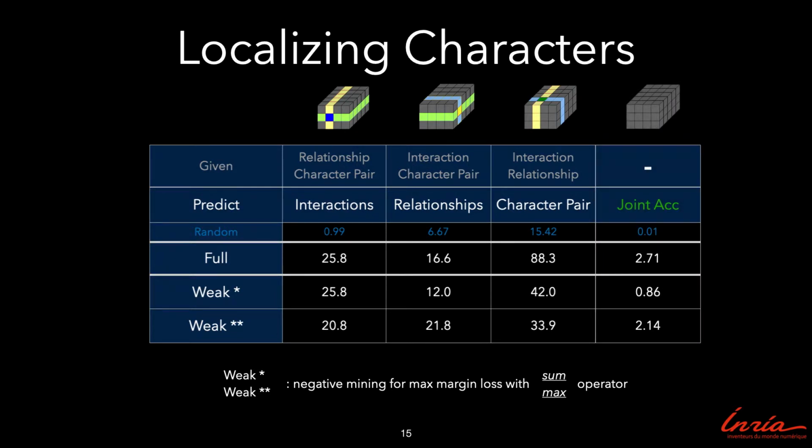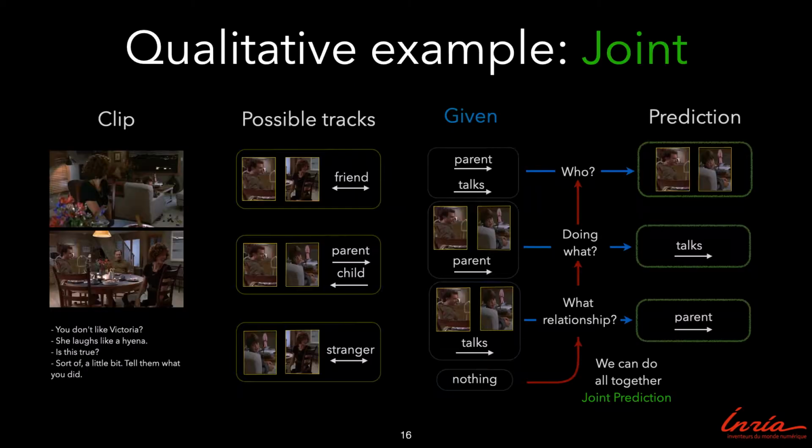While the task is very challenging, even in the fully supervised case, we are able to learn using quick clip-level labels without a significant performance drop. We show an example where our model jointly predicts character pair, interaction, and relationship correctly.